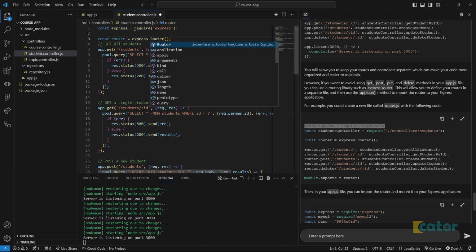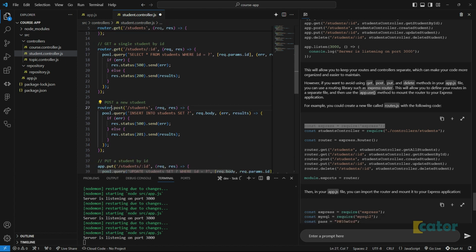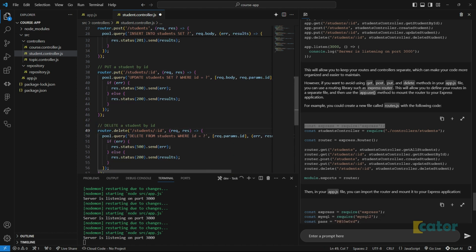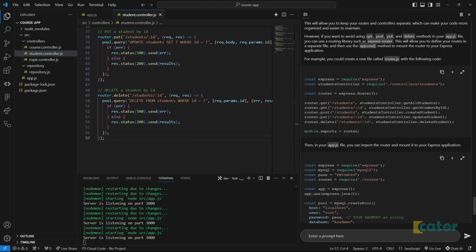Then you can add all your routes straight to router instead of your app, and then you just export your router.